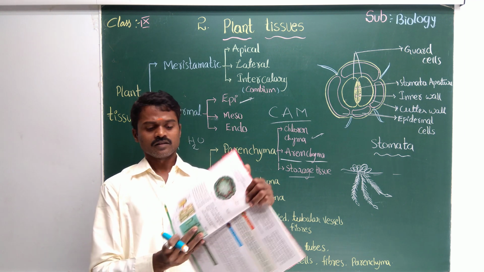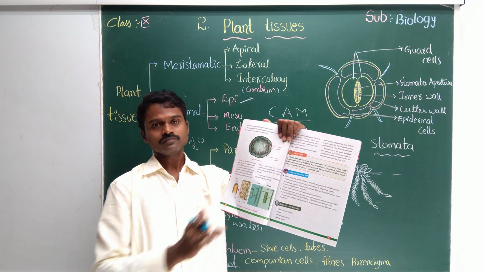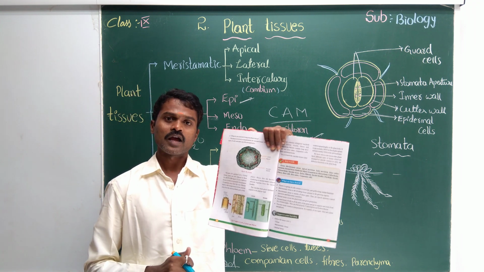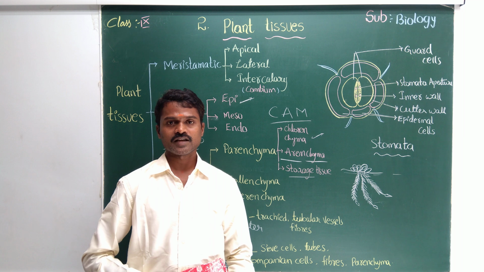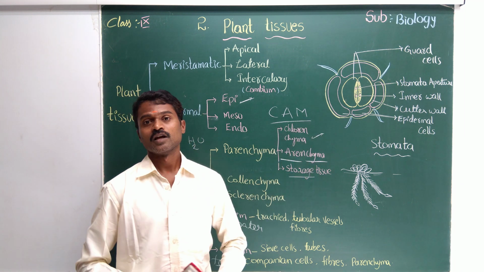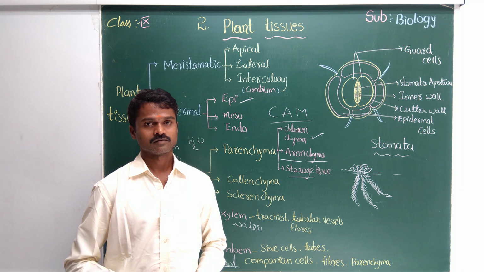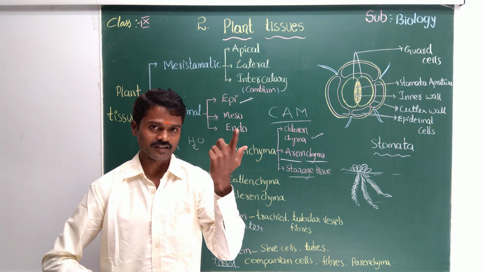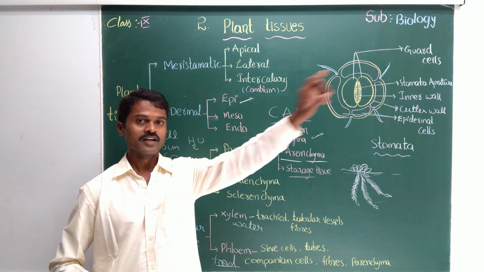Now you see, these are the types in the xylem tissue and phloem tissue. Now come to the last topic in this lesson. Maybe you are waiting for this, that is chloroplast, right? Chloroplast helps in photosynthesis. This helps in the